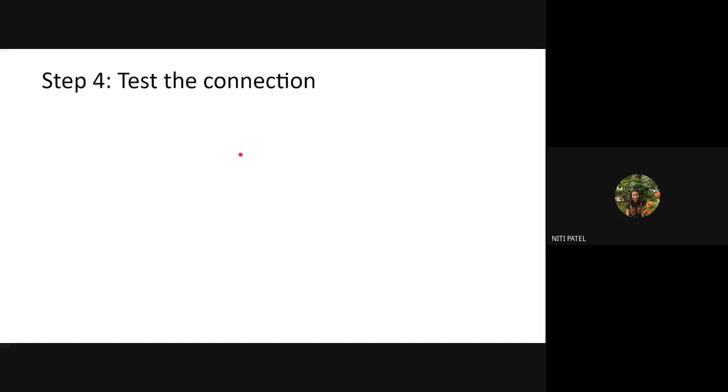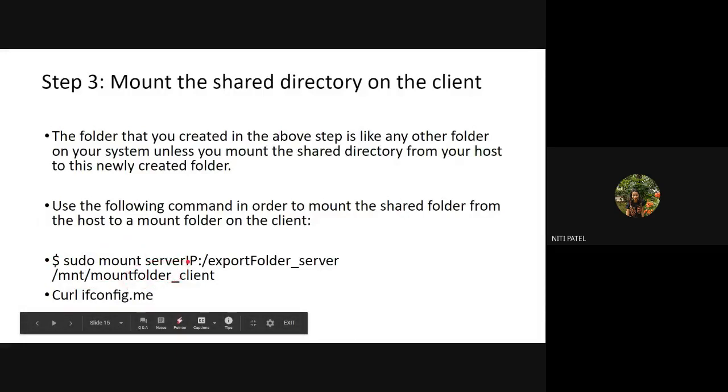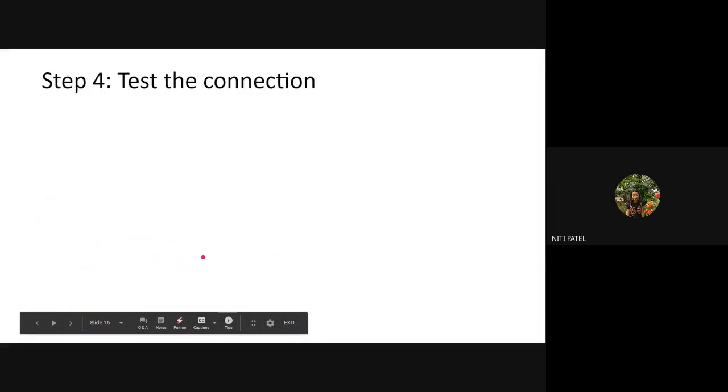If I get to see the web page, it means the connection is proper and I will be receiving the data from the server. If my connection is down, I won't receive my data even if I put the correct IP address and even if I mention the correct folder also. So after I mention this, I will test the connection. If the connection is appropriate, I will receive the data from the server machine. If it is not appropriate, I have to retest my connection and then receive the data.